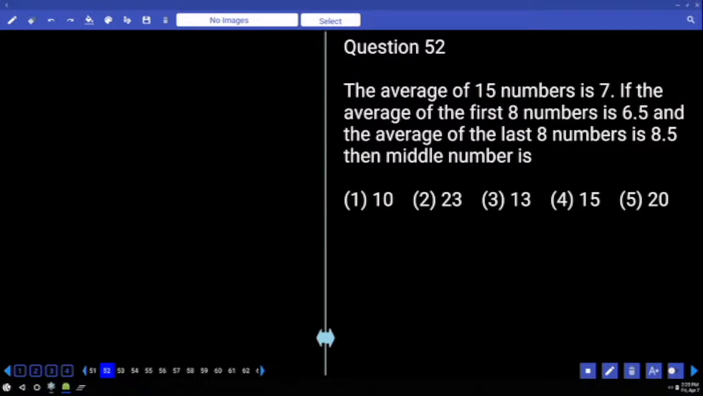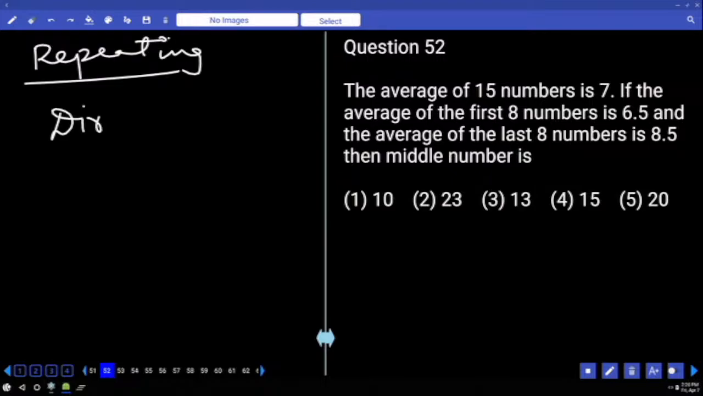What is happening to the 8th number here? Is it missing or repeating? If it is a number-repeat case, which effect do we follow? Reverse or direct? Reverse effect. Reverse effect in the sense if the average is more, add. If the average is less, subtract. Yes? Because this is a number-repeat case. The 8th number is repeating. So we need to go with the direct effect.